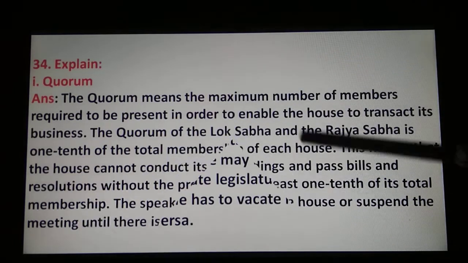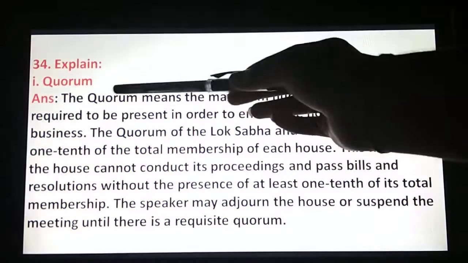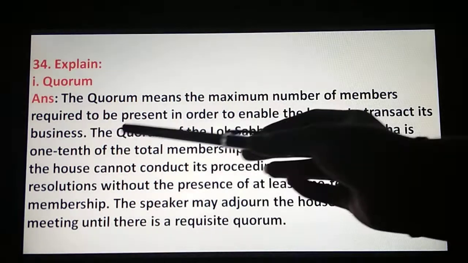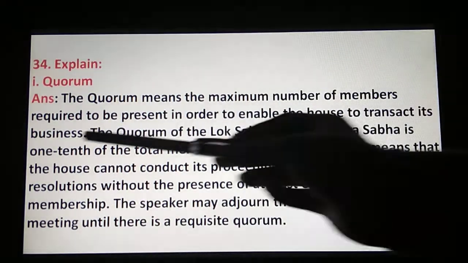Okay, then 34th question is, explain: first is quorum. Answer is, the quorum means the minimum number of members required to be present in order to enable the House to transact its business.